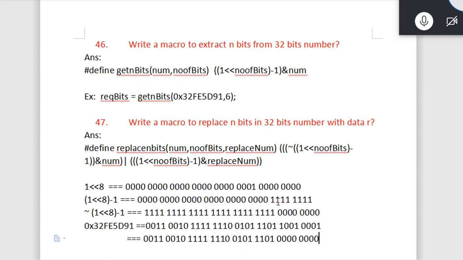After ANDing, only this many bits will go 0 and the remaining will come as it is. This we are already aware of. So now our number is ready.